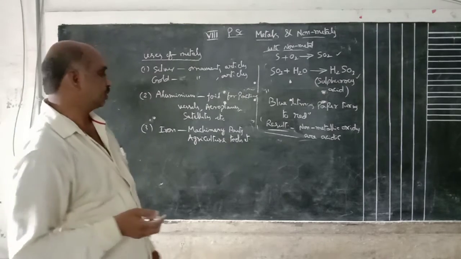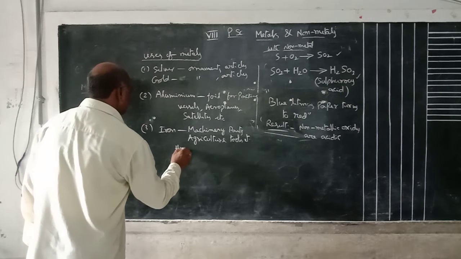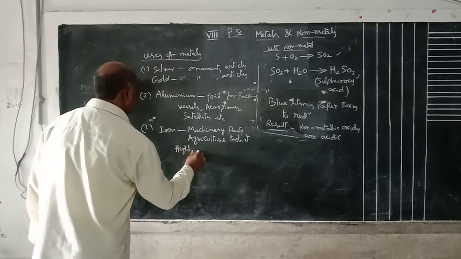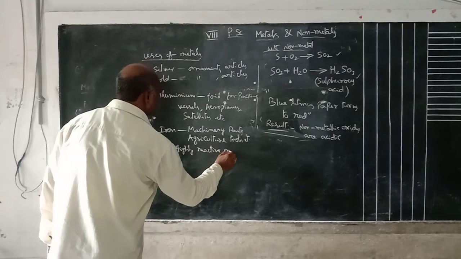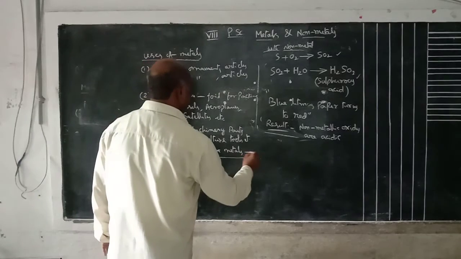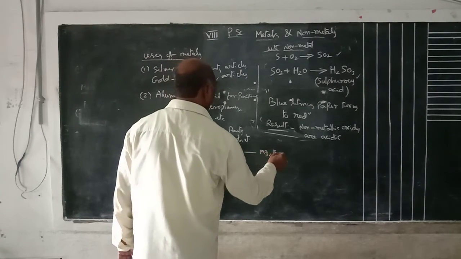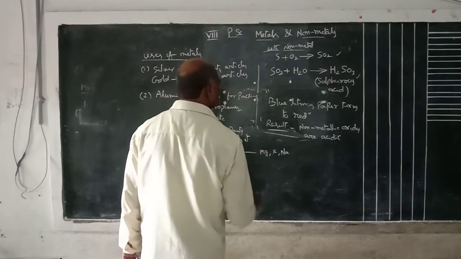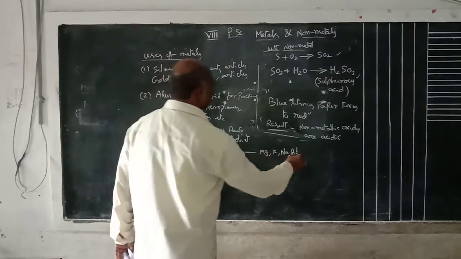Some metals are highly reactive, fast reactive metals. Fast reactive metals are magnesium, sodium, potassium, aluminium, calcium.